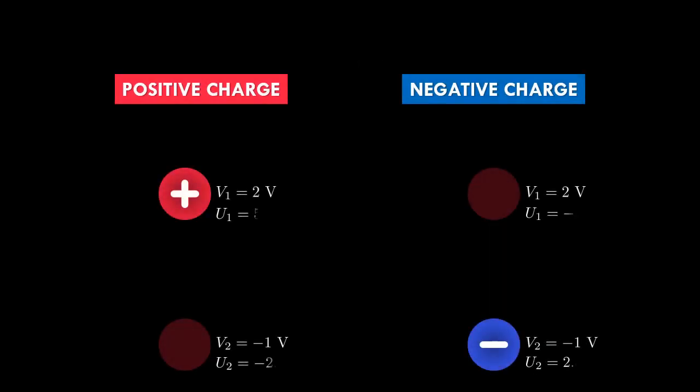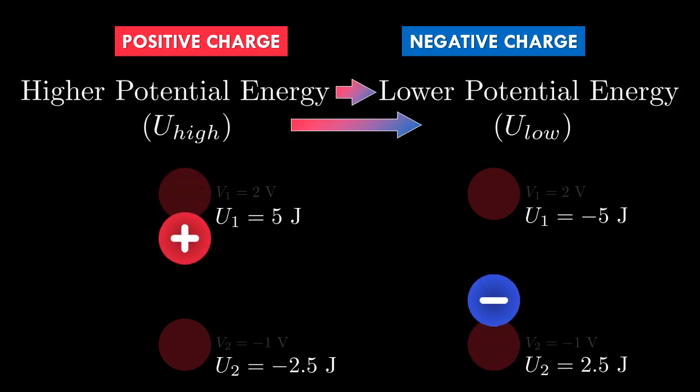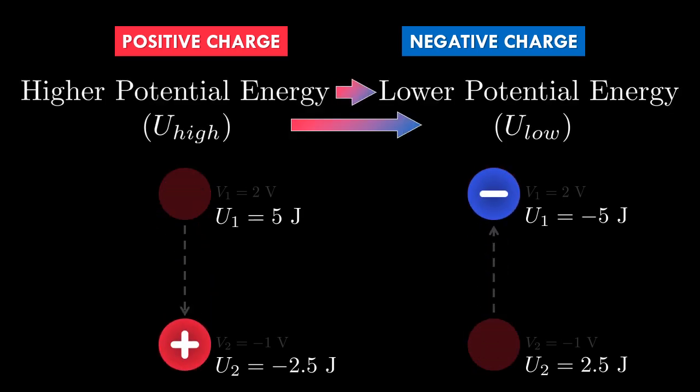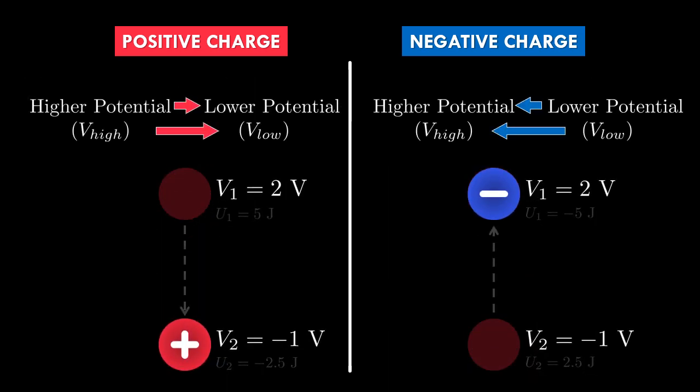So, to summarize the situation, for the same setup of electric potentials, negative charge will move in the opposite direction of positive charge. Both of them are spontaneously moving from a location of higher potential energy to a location of lower potential energy. So they are not violating the rules we were talking about. But in an effort to do that, positive charge has to move from higher potential region to lower potential region, whereas negative charge has to move from lower potential region to a higher potential region. So, always be wary of this fact, because we will definitely encounter this fact in the next lecture.